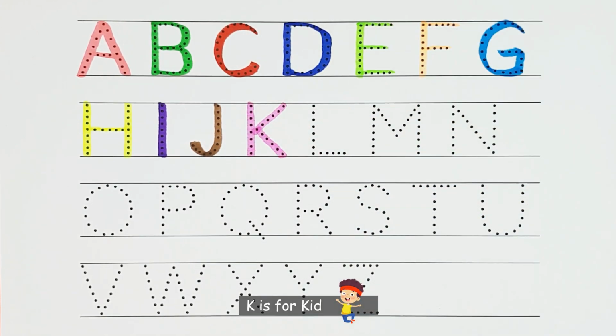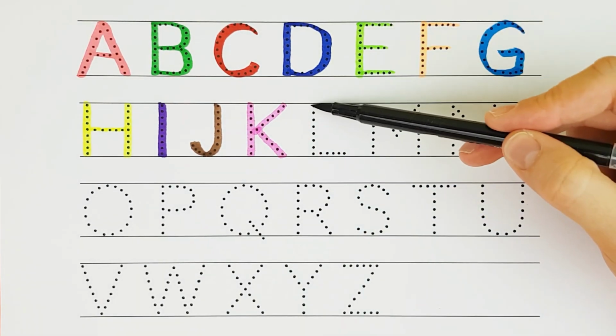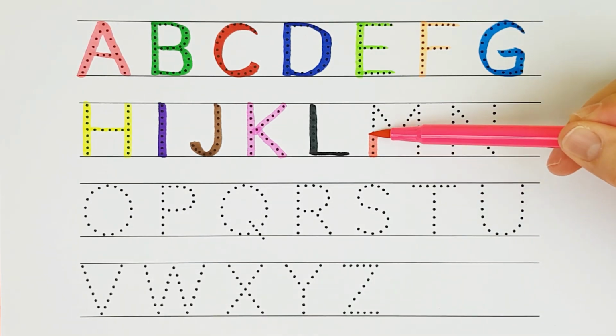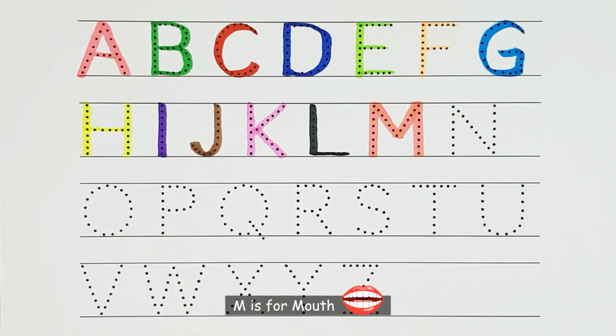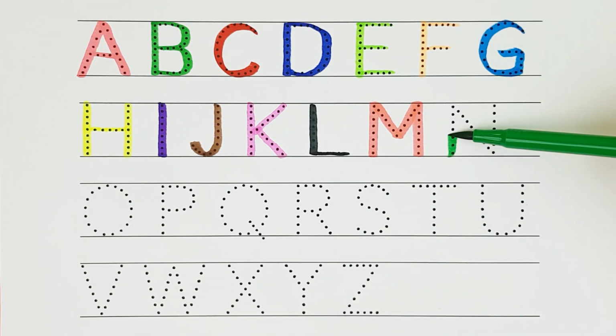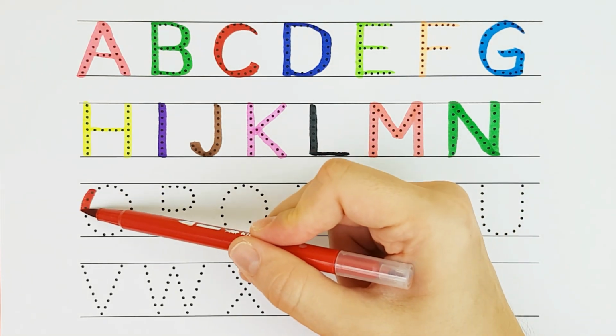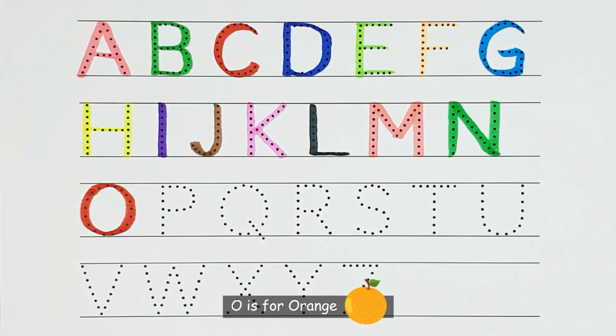K is for kid. K. L is for lamp. L. M is for mouth. M. N is for narwhal. N. O is for orange. O.